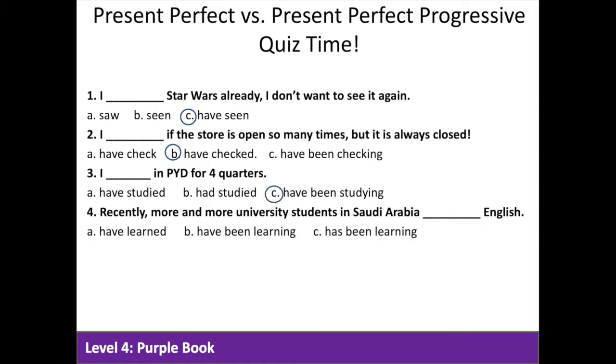Question 4. Recently, more and more university students in Saudi Arabia blank English. So again, in this statement, we're talking about something that started in the past, continued to the present. Studying English will definitely continue into the future. So we can use the present perfect progressive, and B is the correct answer.